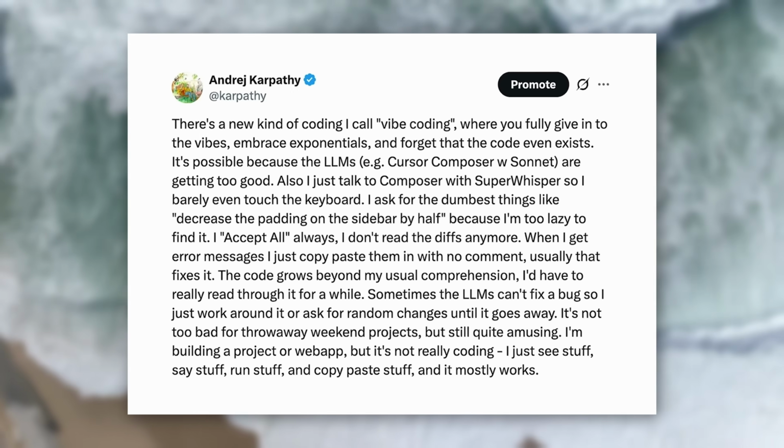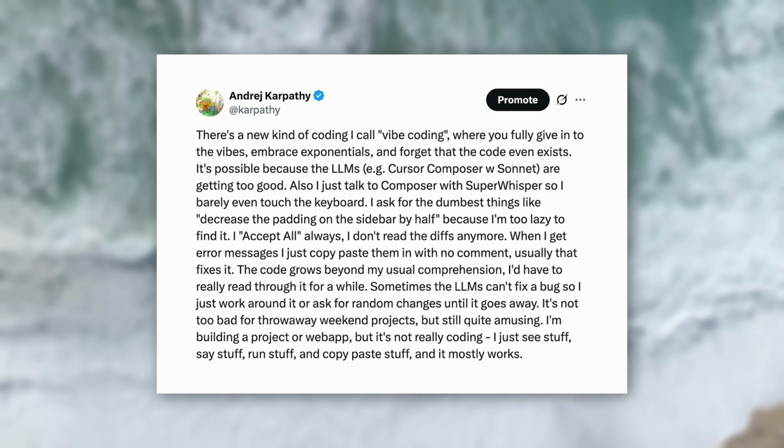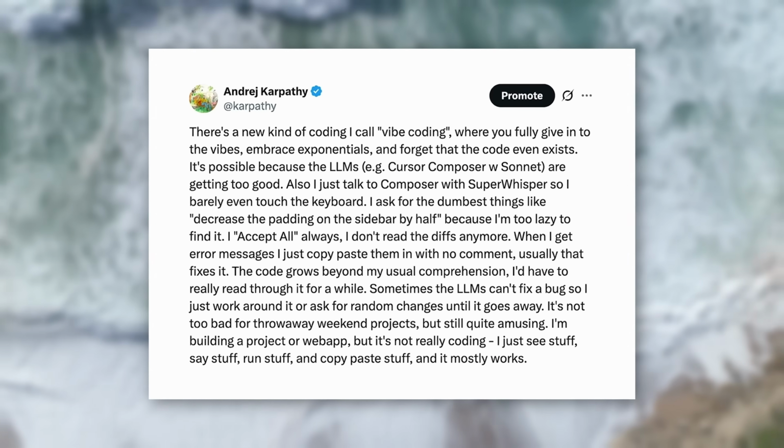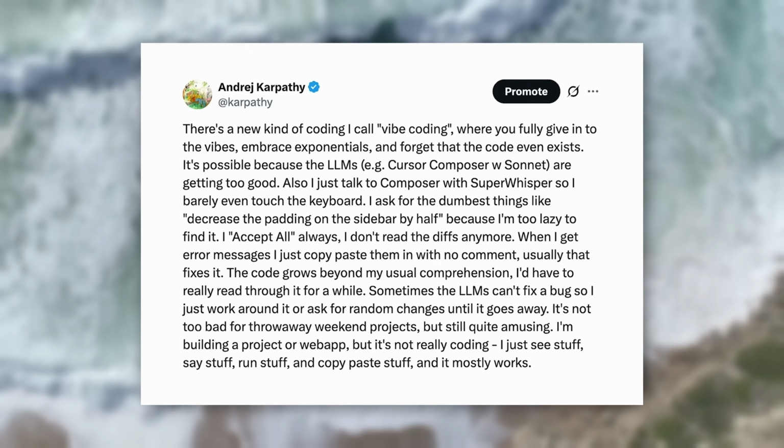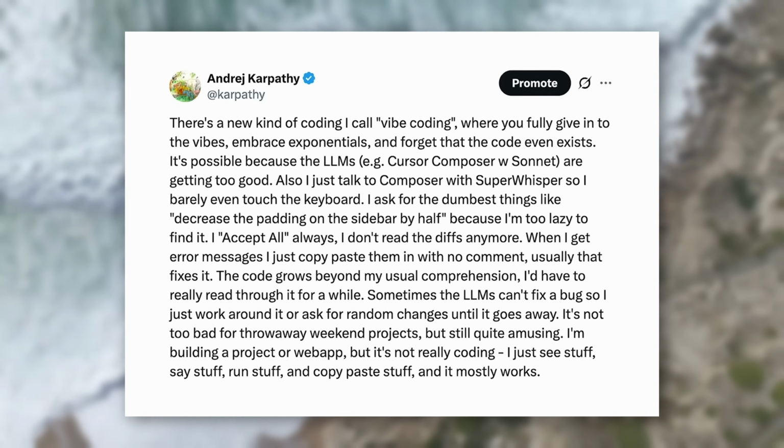I accept all, always. I don't read the diffs anymore. When I get error messages, I just copy and paste them in with no comment. Usually that fixes it. I just see stuff, say stuff, run stuff, and copy and paste stuff, and it mostly works." Iconic tweet, honestly. It has spurred so much.